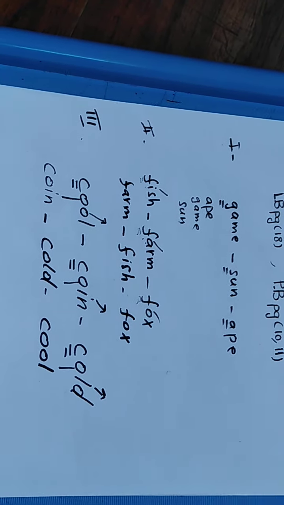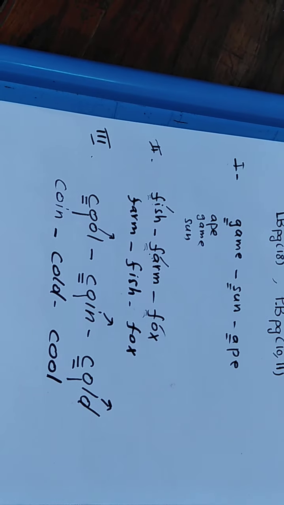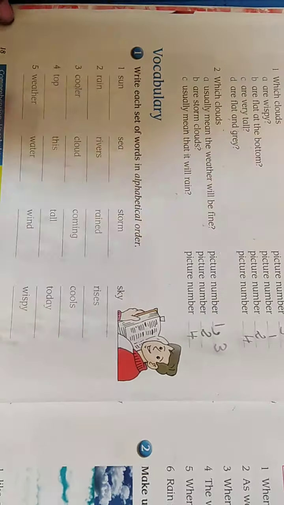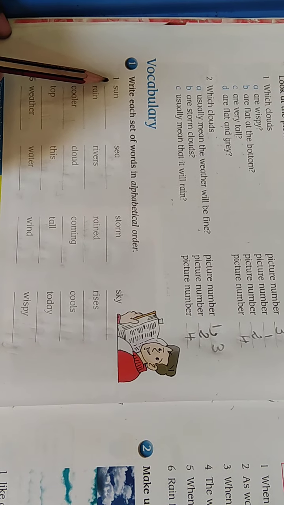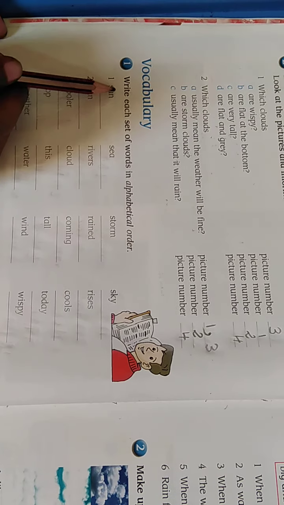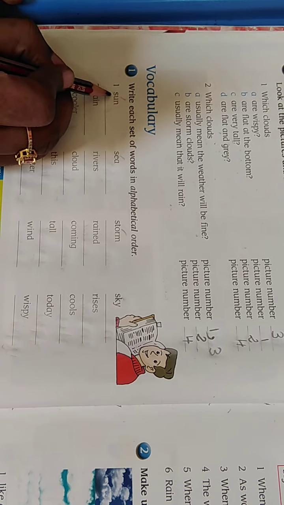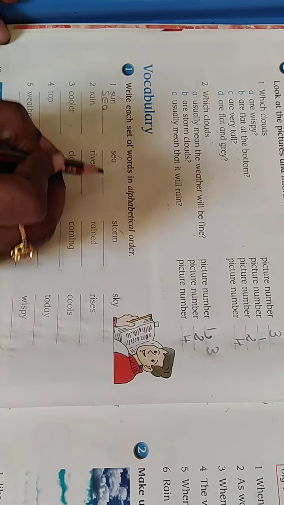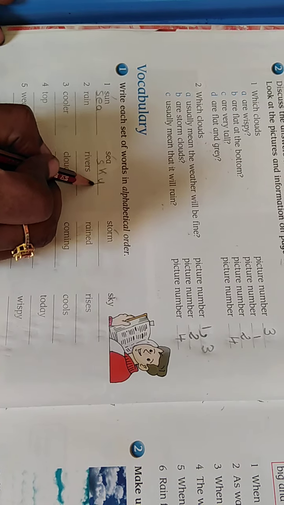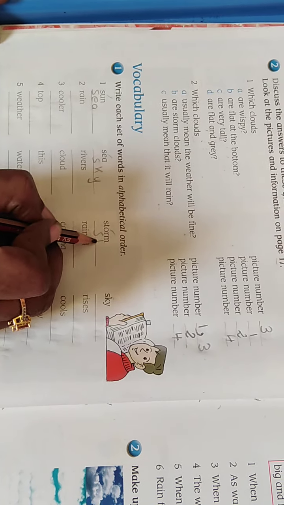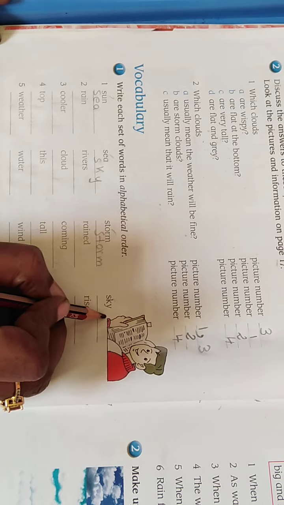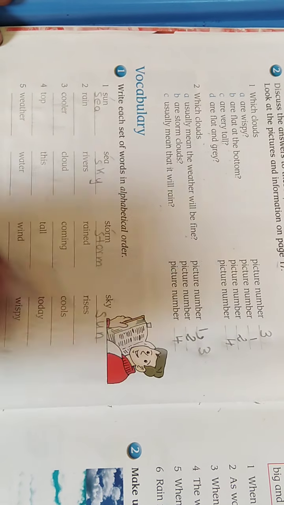Okay, now let us go to our question, please. In our question here, we have, where's my pencil? I missed my pencil. Here is my pencil. Let us arrange these words. Here we have 4 words with a common S. So we have to check the second letter of each. Which one? C, because E comes first, then the second letter, K, the third is T in storm, and the last one, sun, U is the last letter.